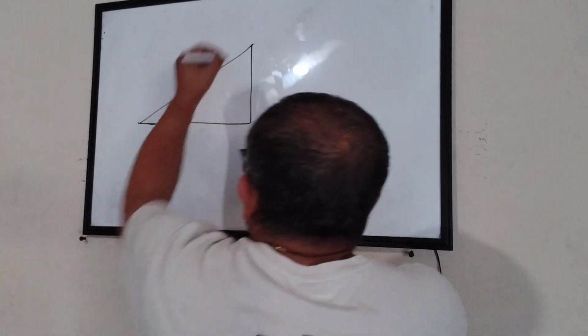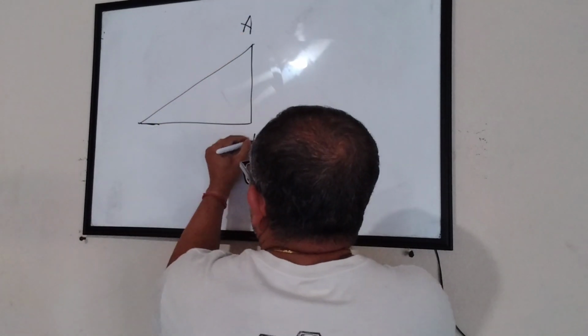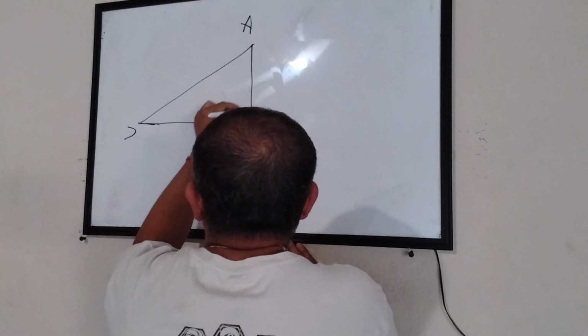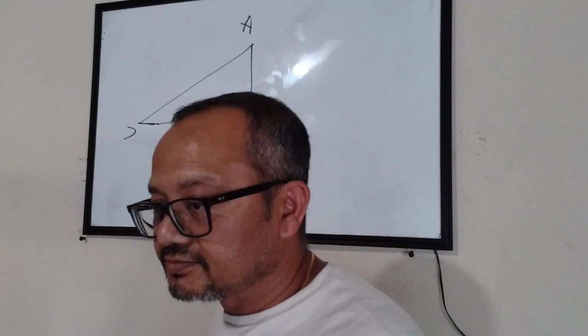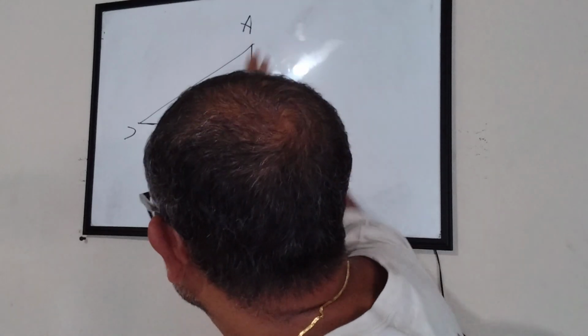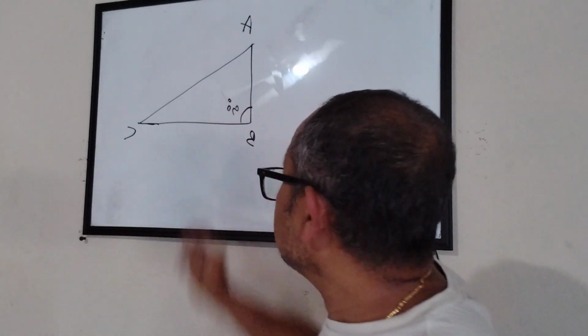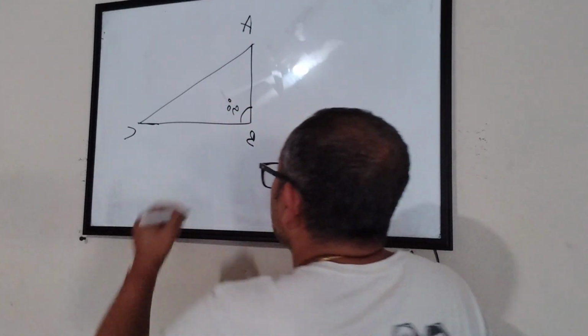Let's see this. This is triangle ABC and this is 90 degrees. This is a right angle triangle. Everybody here, okay? We have a triangle ABC where this angle is 90 degrees. What I'm going to do is